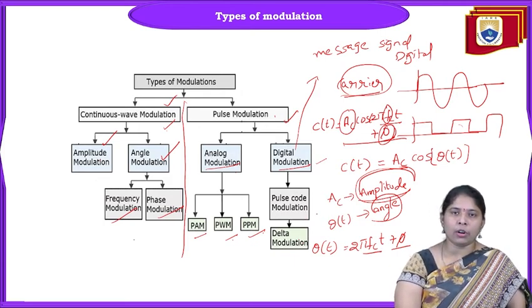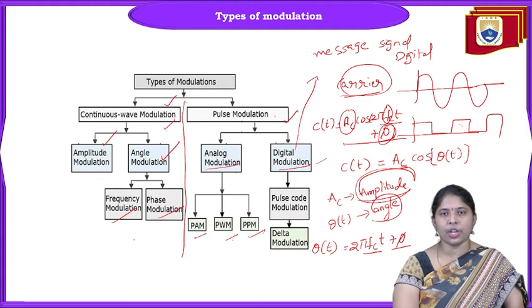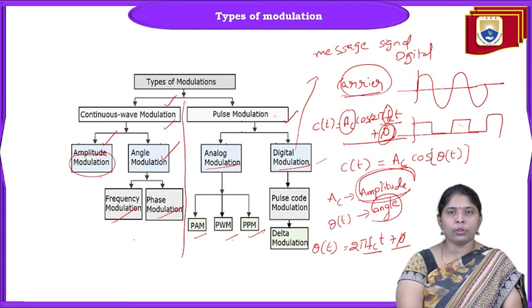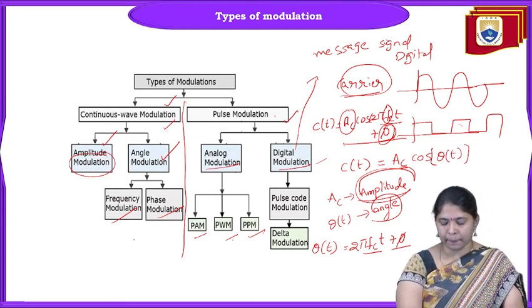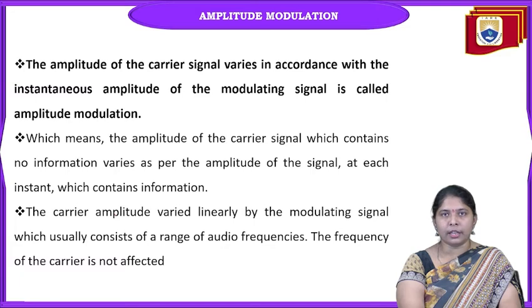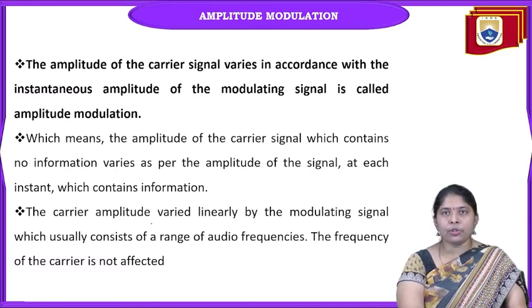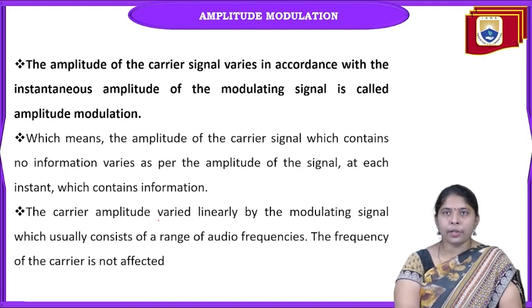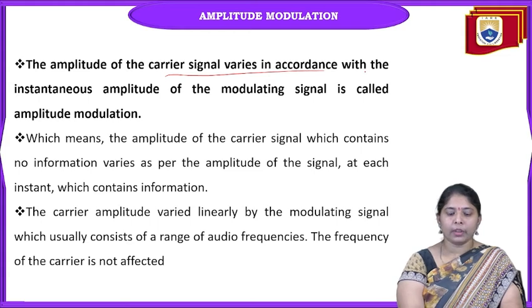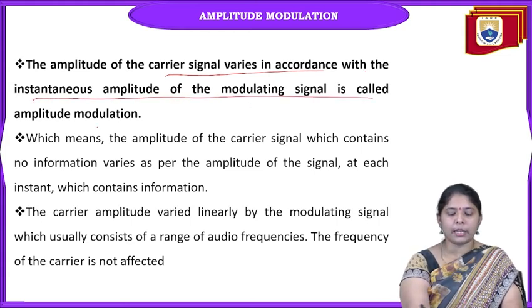Anyway, whether analog communication or digital communication, the term used is modulation. This is a very important term, so we have to understand what exactly happens in modulation. To do the modulation, the signals required are the message signal and the carrier signal. And what is amplitude modulation? In amplitude modulation, the amplitude of the carrier signal varies in accordance with the instantaneous amplitude of the message signal.